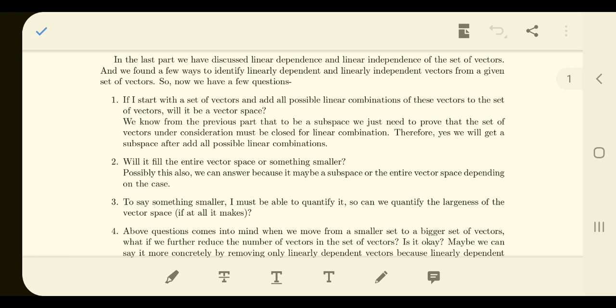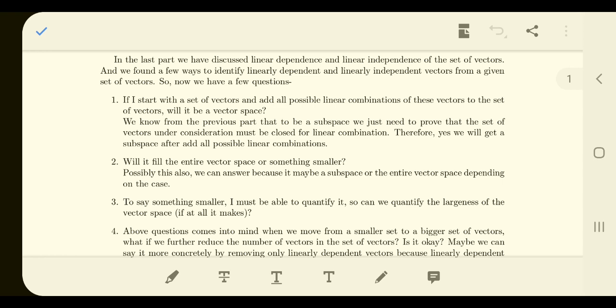The entire vector space is Rn. The subspace will contain fewer elements than the entire vector space. It may be a trivial subspace in the sense that it may refer to the entire vector space.